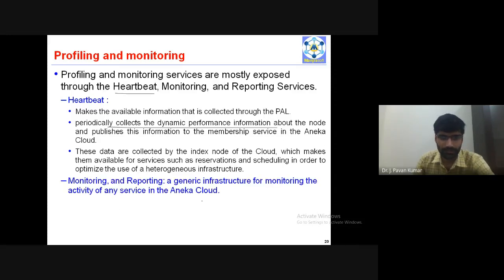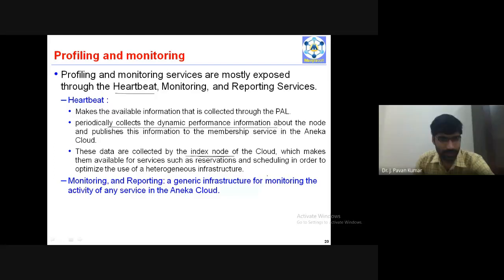Next, we have seen about the index node. What is the index node? Index node will maintain the entire data related to the Aneka, which will be accessed whenever some service is requested. The index node will be contacted, then accordingly the resource reservations, scheduling, all these things will be performed. This is the functionality of the index node. Understand?